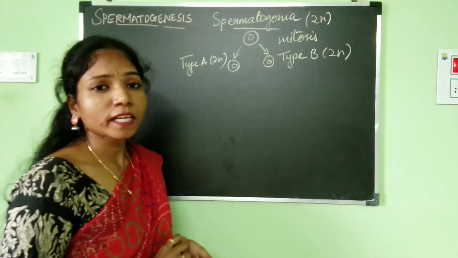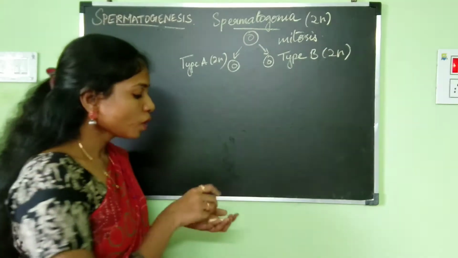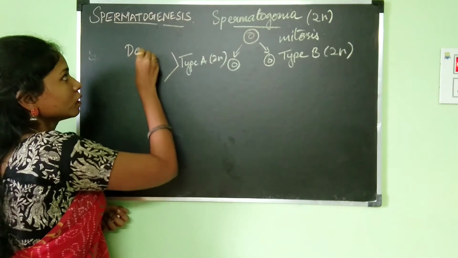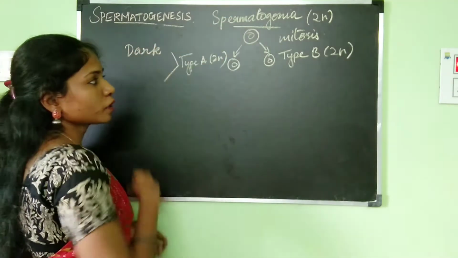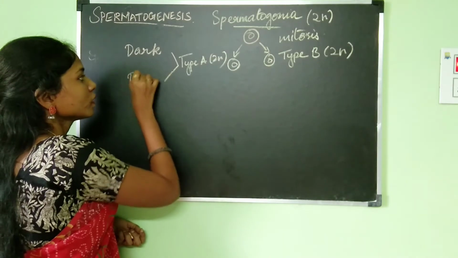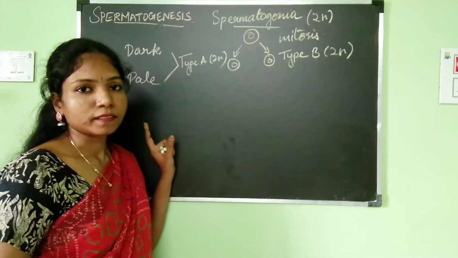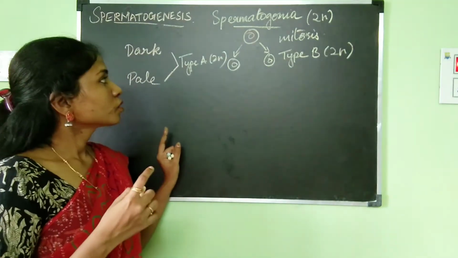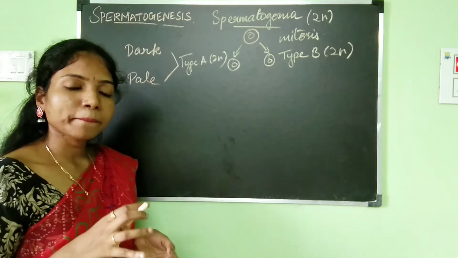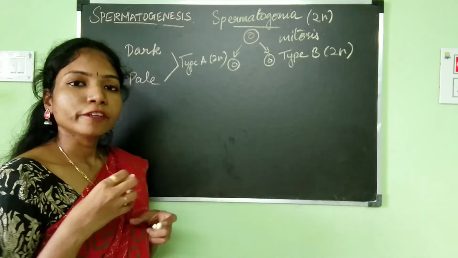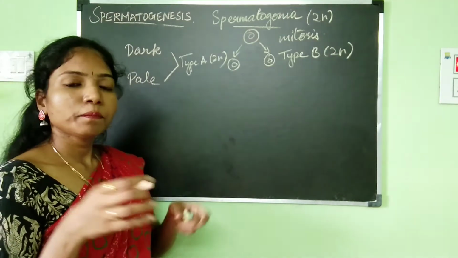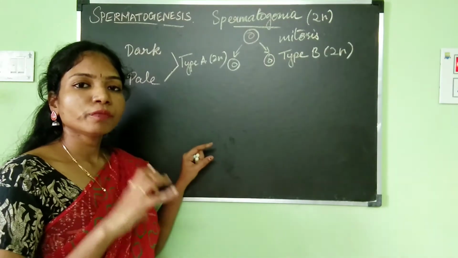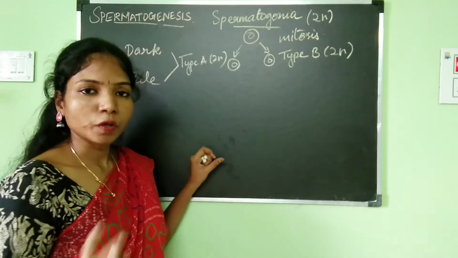The type A cell can further be divided into two: type A dark spermatogonial cells and type A pale spermatogonial cells. First, let's see how they are different. The reason why they are called dark and pale is because of the color of their nucleus. If the type A cells have a prominent dark nucleus, then they are known as type A dark spermatogonial cells.